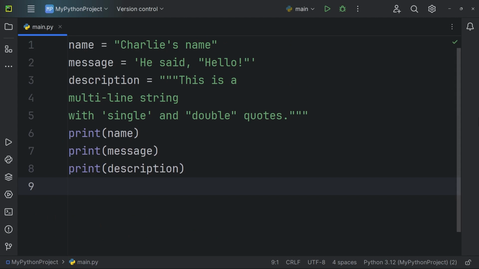Python's flexible string definitions offer more than just convenience. They enhance code readability by letting us choose the clearest quote style. This flexibility also ensures compatibility with older code and consistency with other languages.